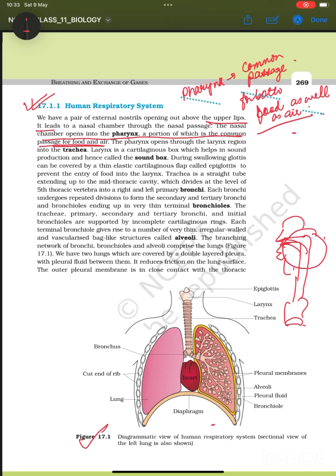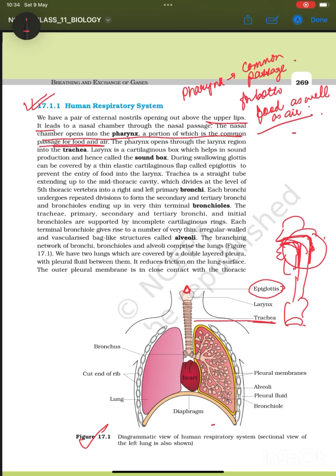From external nostrils it starts, and it goes through the pharynx, which is a common passage, and then it opens through the larynx region into the trachea. This is the trachea, you can see. This is the epiglottis. Epiglottis is a flap-like structure which guards that there is no entry of food into the trachea.